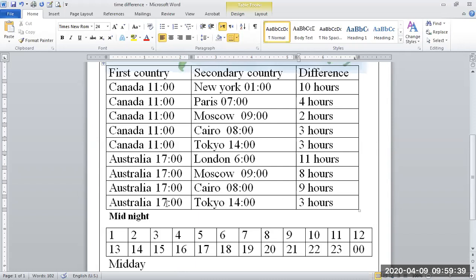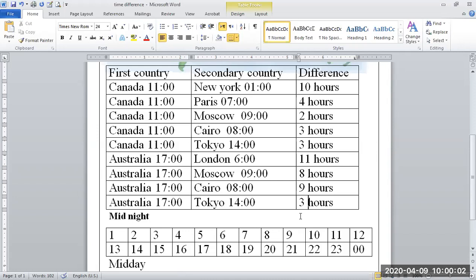Now from Australia to Tokyo. In Australia right now 5 o'clock, and in Tokyo 2. From here 1, 2, 3, 4. No, not 4, 3 only, because from here we have 2 o'clock. 1, 2, and 3. 3 hours. Only this. Okay.